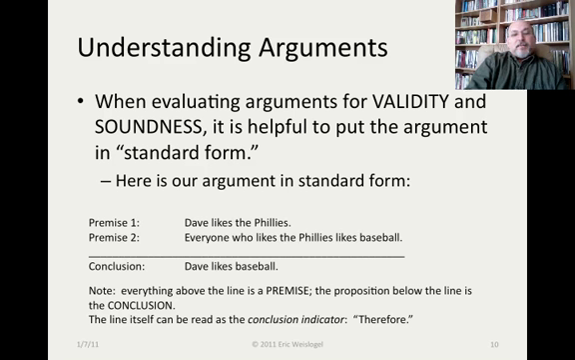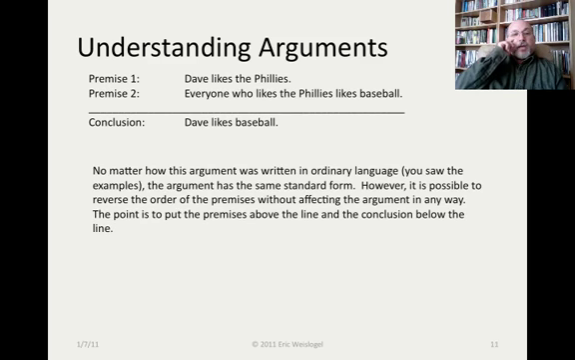First premise, Dave likes the Phillies. Second premise, everyone who likes the Phillies likes baseball. And then a line, and then conclusion, Dave likes baseball. Okay? Everything above the line is a premise, and the proposition below the line is the conclusion. You can read the line itself as therefore. So Dave likes the Phillies, everyone who likes the Phillies likes baseball, therefore Dave likes baseball. No matter how this argument was written in ordinary language, the argument has the same standard form.